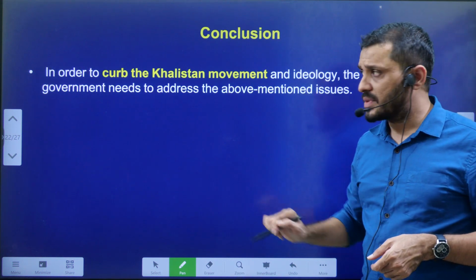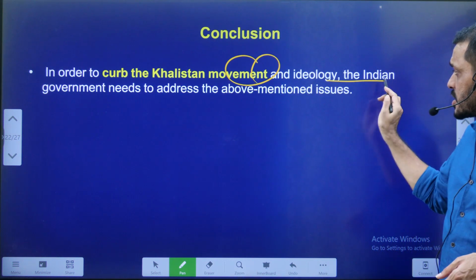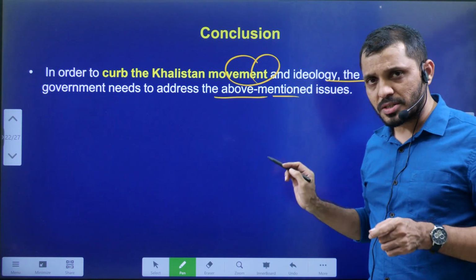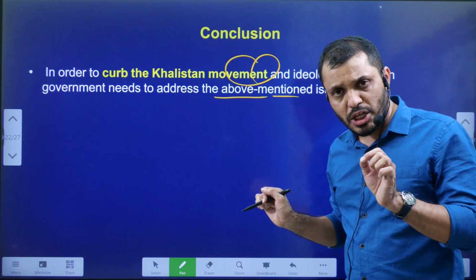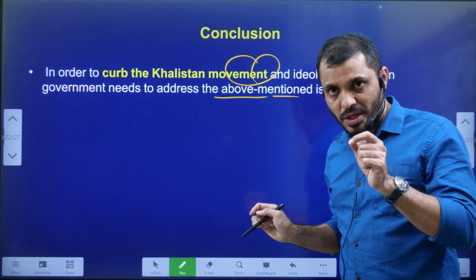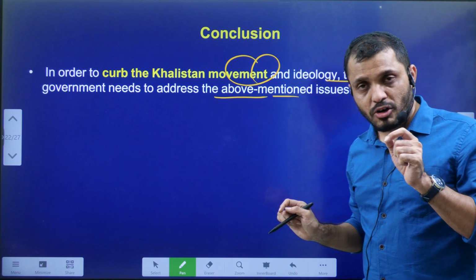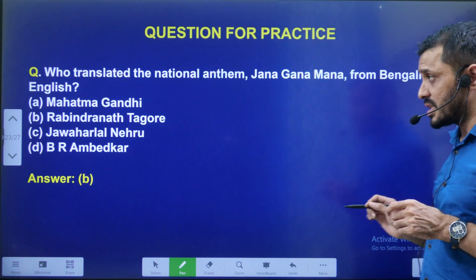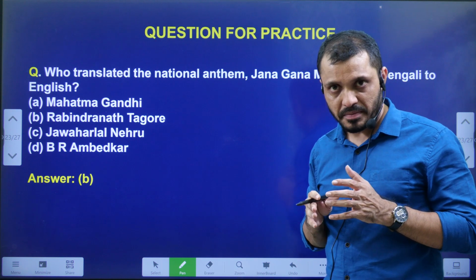And the conclusion is, in order to curb the Khalistani movement and ideology, the Indian government needs to address the insecurities in the Sikh community living in that particular region. And the government has to take all measures to protect the unity and integrity of the nation.